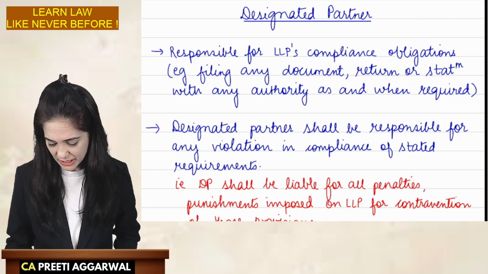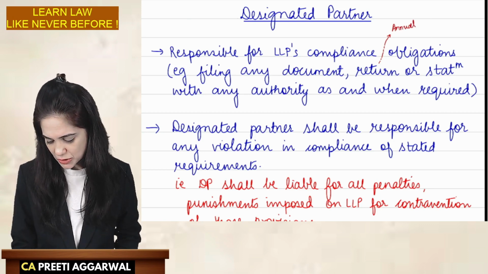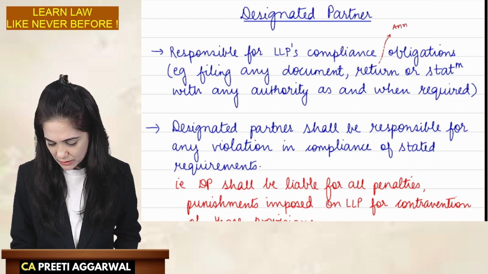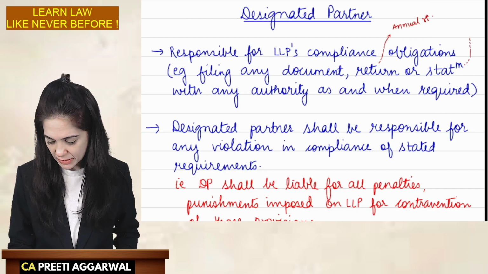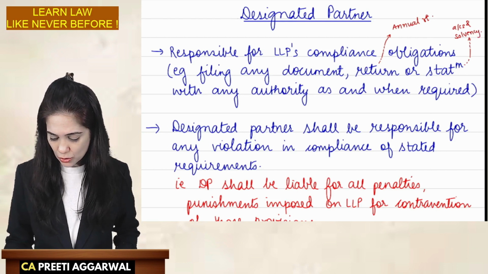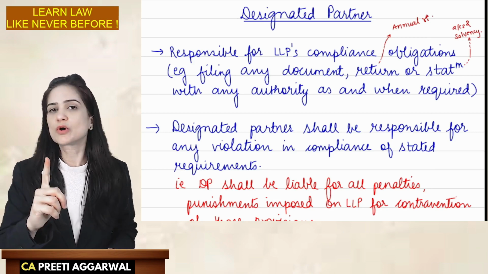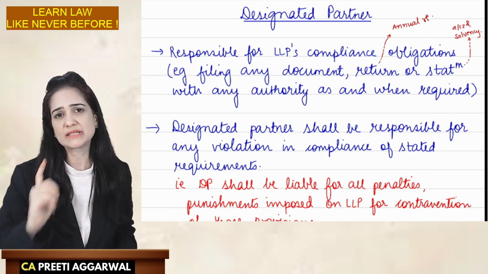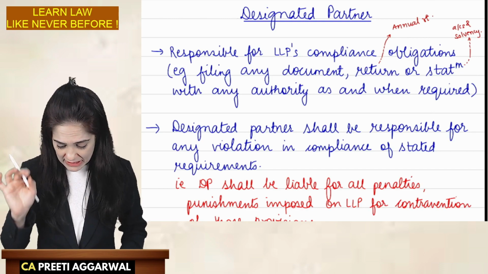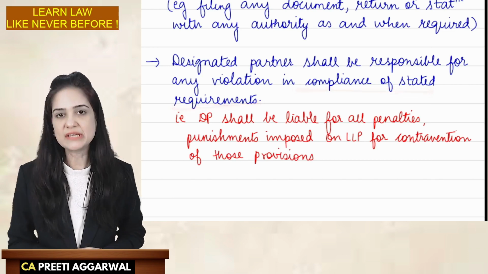Now, what return will be filed by LLP? LLP needs to file annual return. Annual means it needs to be filed every year. LLP is also required to file the statement of accounts and solvency. So, filing of this should be on time and every year you need to file it within the time limit. If it is not done, then the designated partner will be held liable. So he will be responsible for all the penalties, etc. imposed on LLP. The designated partner shall be responsible for any violation in compliance of these stated requirements.